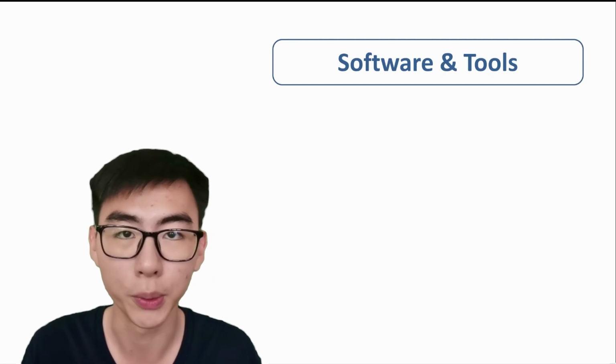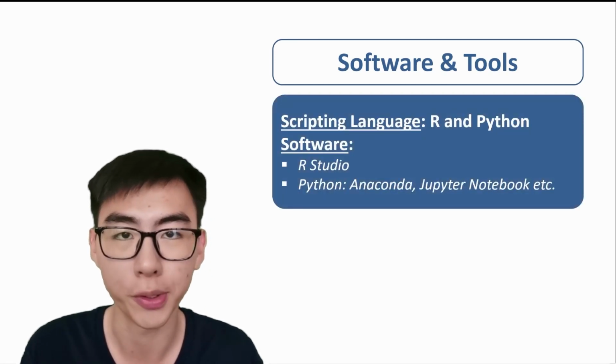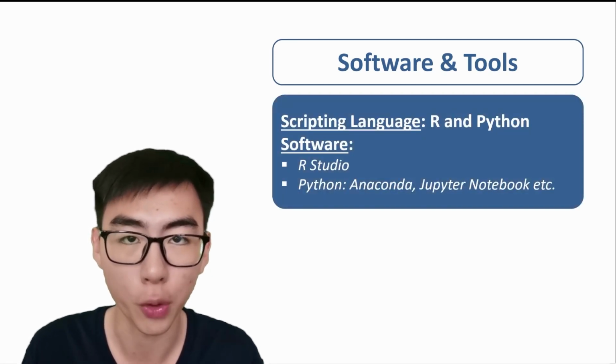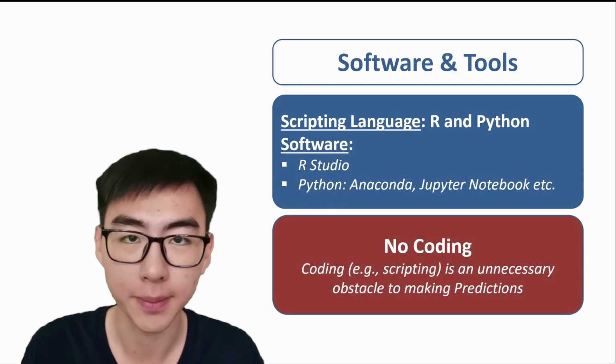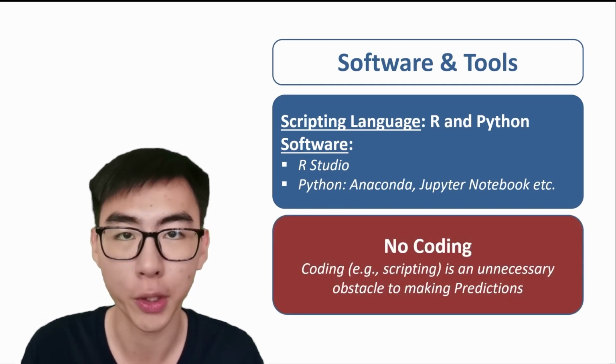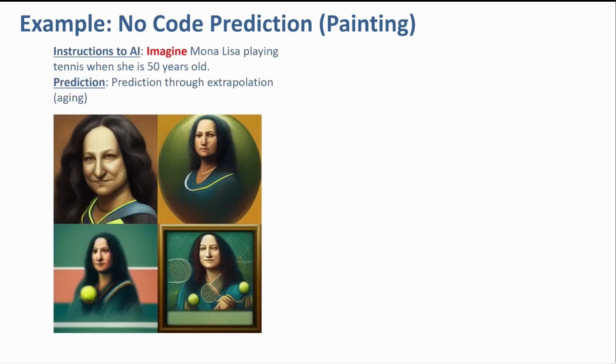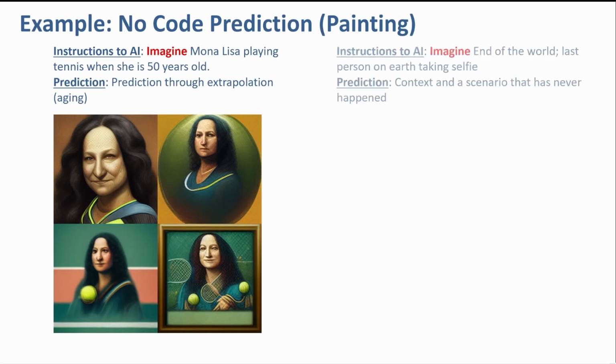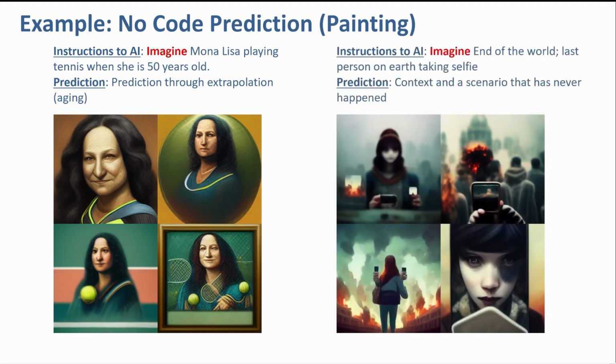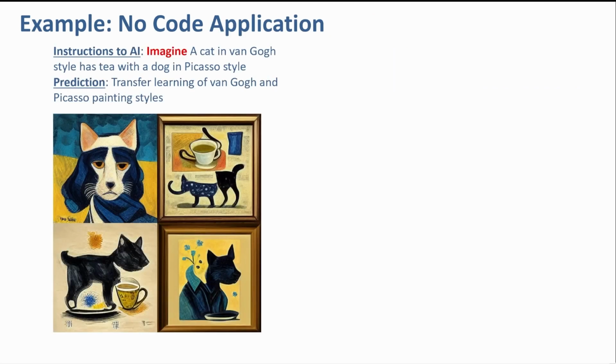In terms of software and tools, the common ones are R in RStudio and Python in Anaconda and Jupyter Notebook. With technological advancements, making predictions will not require coding. These are some examples of no-code prediction. We give AI instructions in human language and AI makes predictions. In this Mona Lisa example, AI makes predictions through extrapolation. In this end-of-the-world example, AI makes predictions on non-existent scenarios. And in this cat and dog example, AI makes predictions using transfer learning.